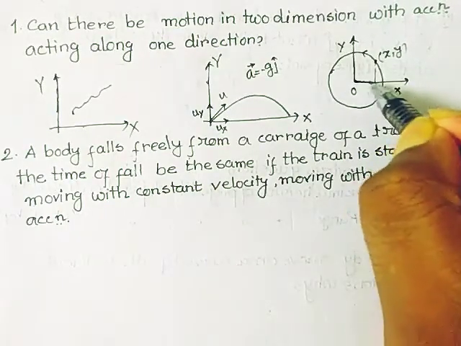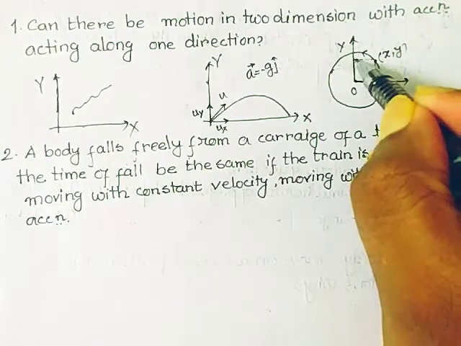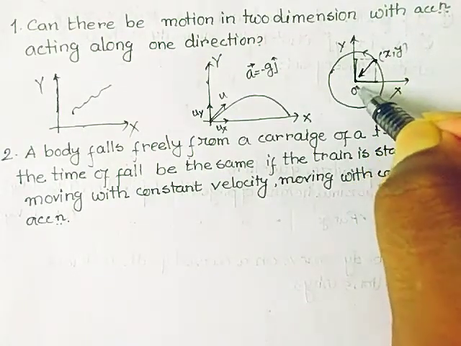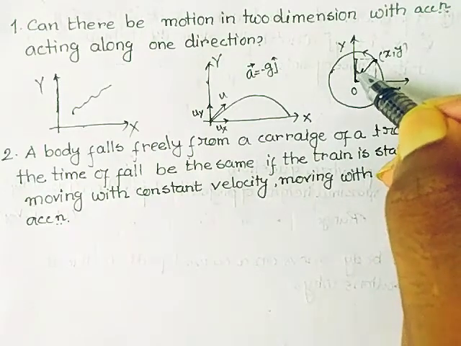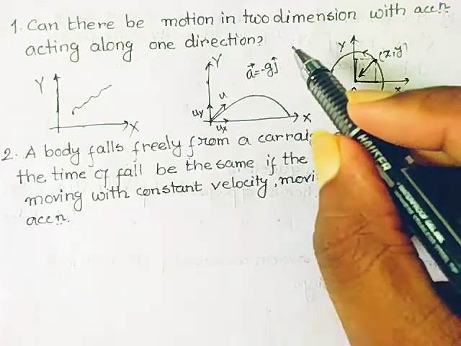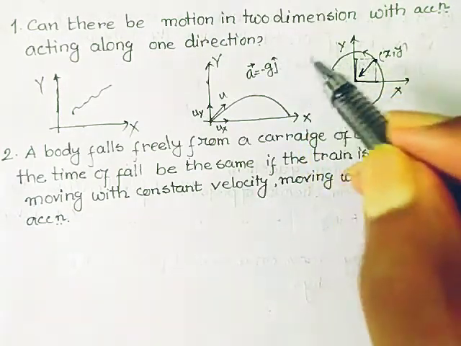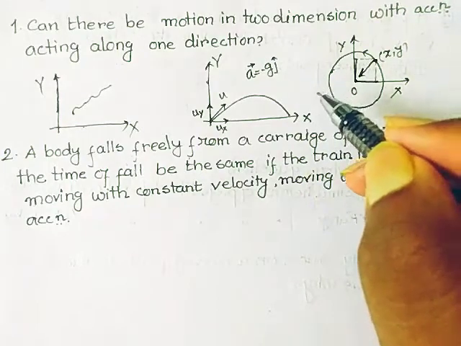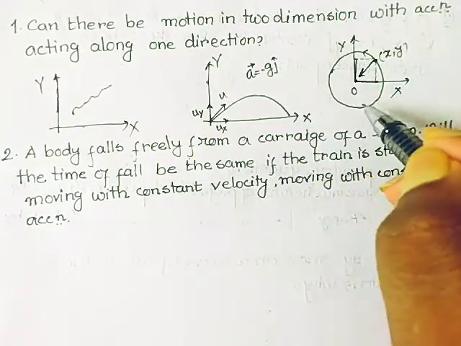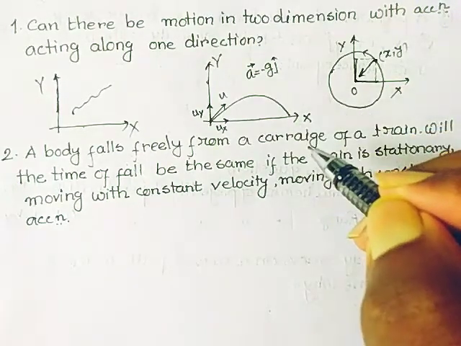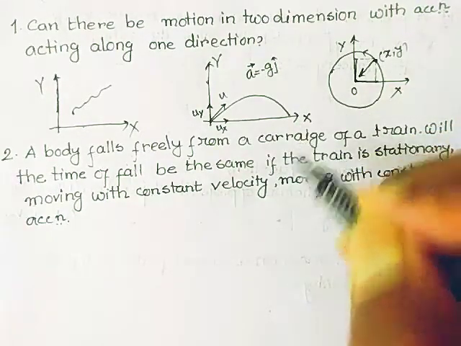But the acceleration is always acting towards the center. The condition I mentioned was that the acceleration acts only along one dimension, and that is not true here. So circular motion is not the answer, and projectile motion is the answer.